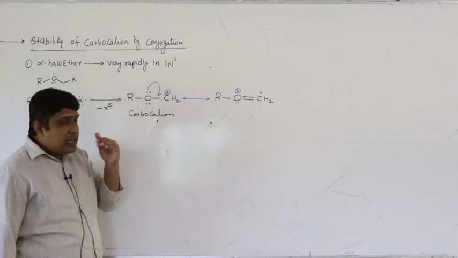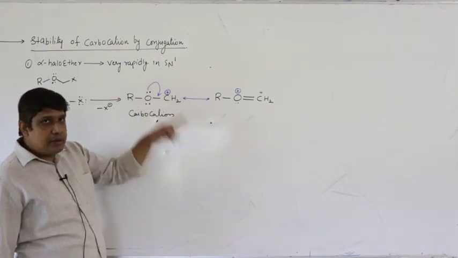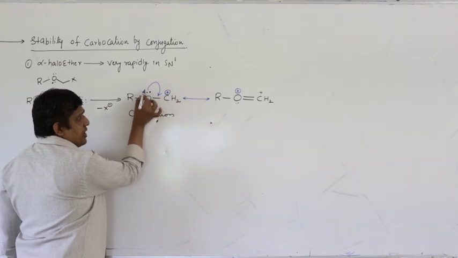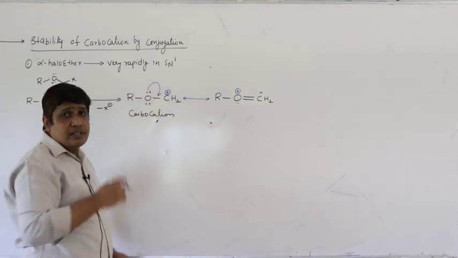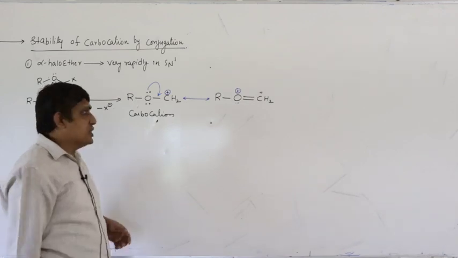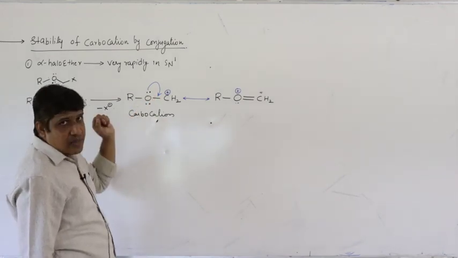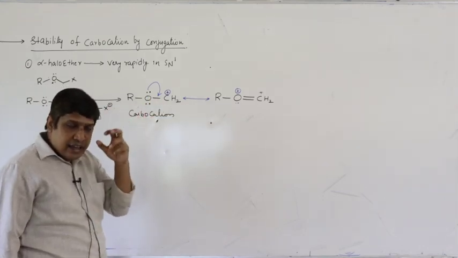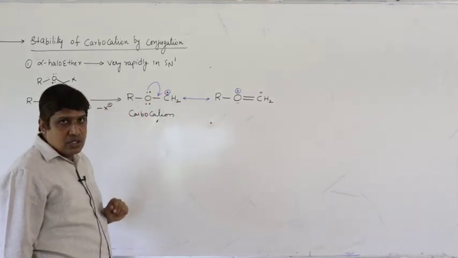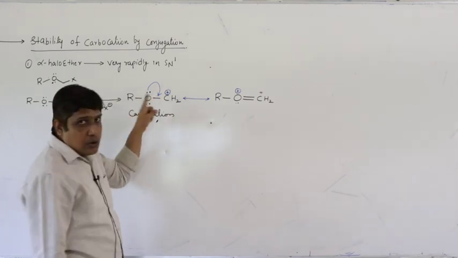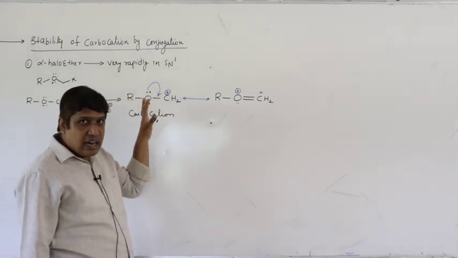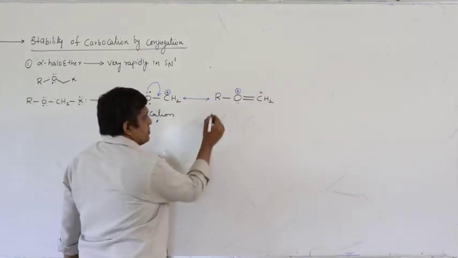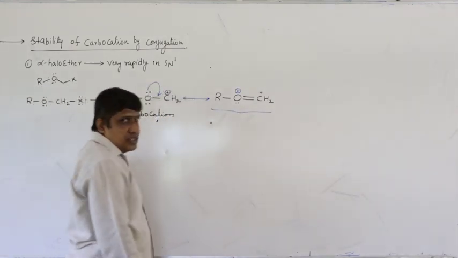Next, the carbocation formed is stabilized by conjugation. Here you have a positive charge, a single bond, and here you have lone pairs. The lone pairs present on oxygen are involved in conjugation. Oxygen donates its lone pair, resulting in the formation of a pi bond between oxygen and carbon. Carbon is gaining electron share, so it loses its positive charge. Since oxygen is donating the lone pair, it is losing some of its electron share to carbon, therefore it gains positive charge. So you will get this resonating structure.